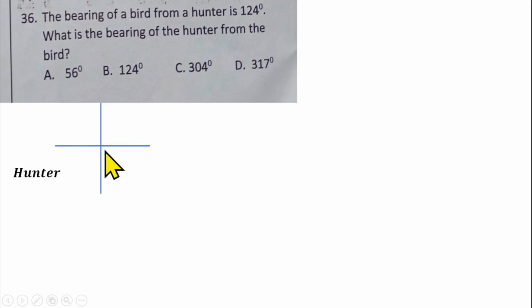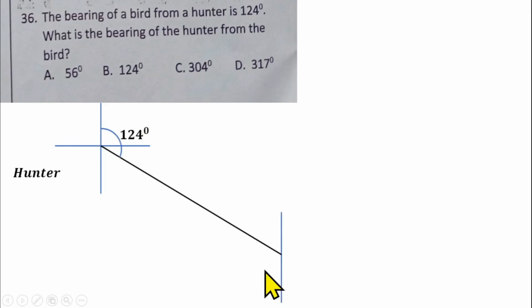Draw a straight line like this, and the angle from the north to this line is 124 degrees. Then at this point, you are going to draw another cardinal point to represent where the bird is.